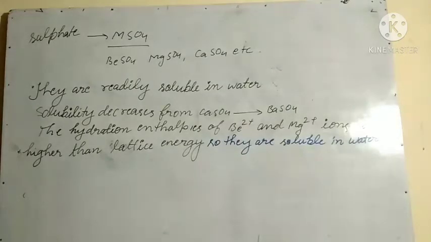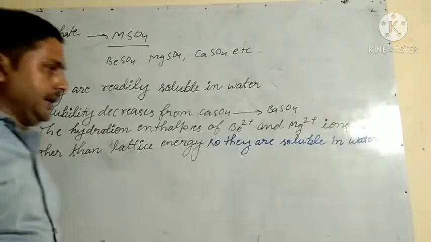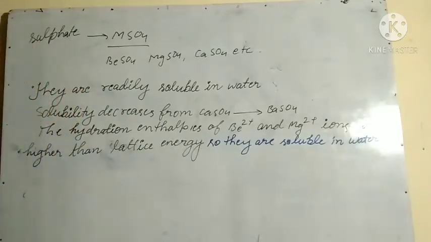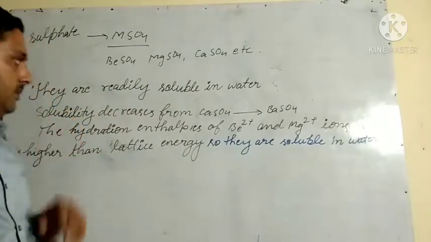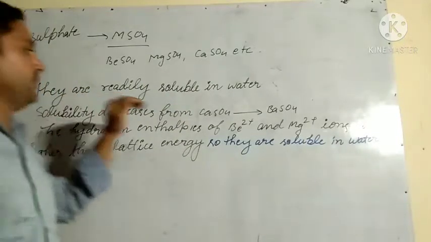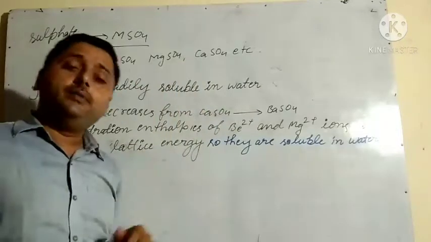So what we have seen here is that all the metals of secondary elements form sulfates.